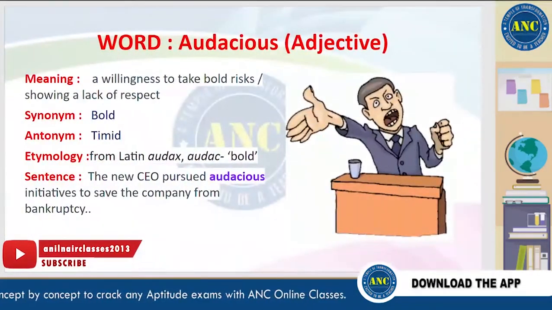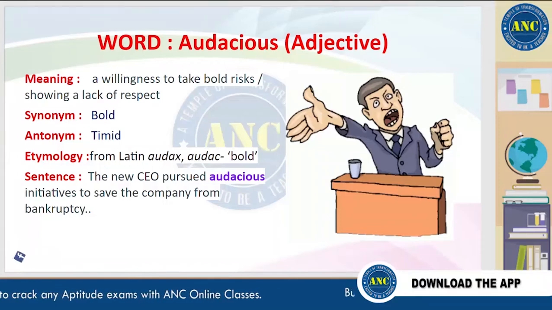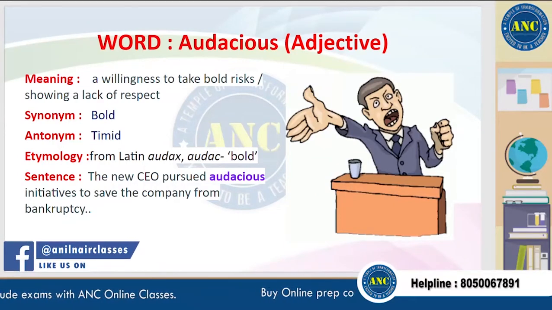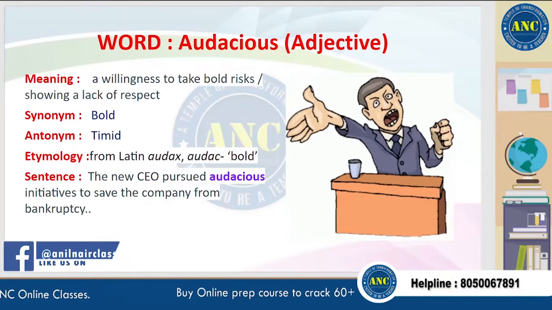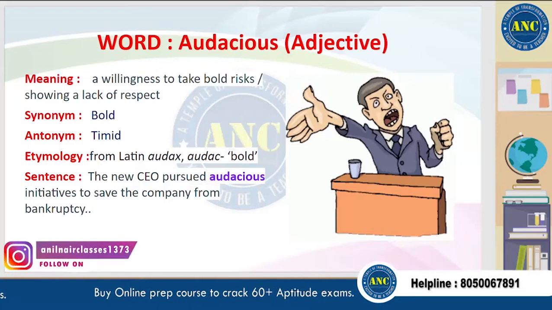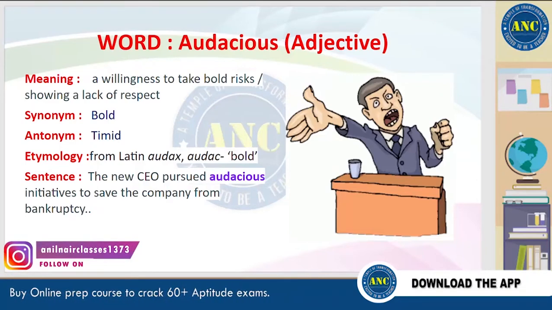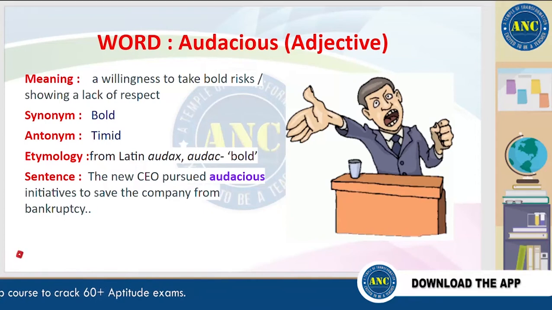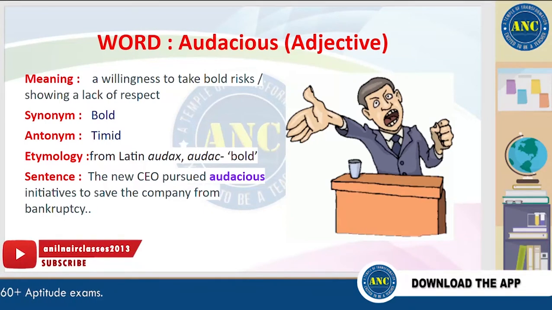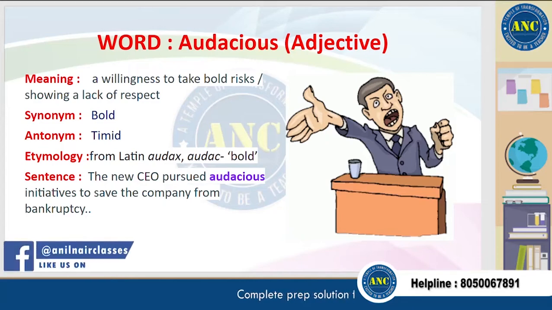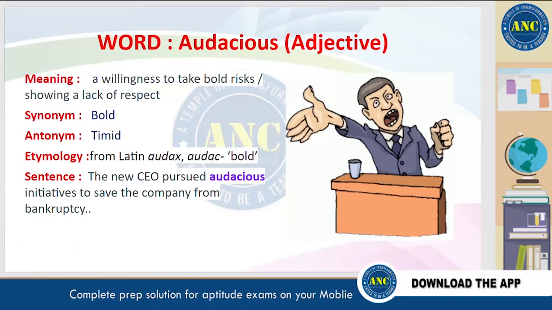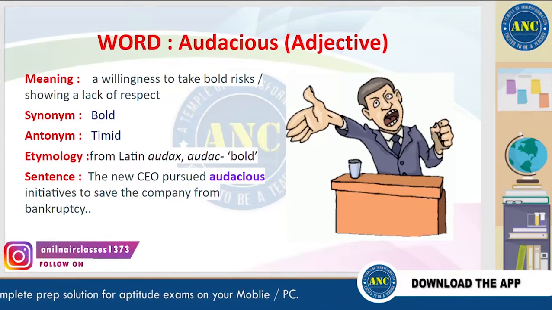The next word is audacious. Audacious means a willingness to take bold risks or showing a lack of respect. A synonym for this word is bold, and an antonym is timid. It is derived from a Latin word which means bold. A sentence for this word is, the new CEO pursued audacious initiatives to save the company from bankruptcy.